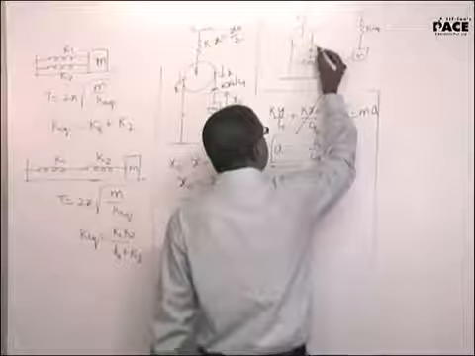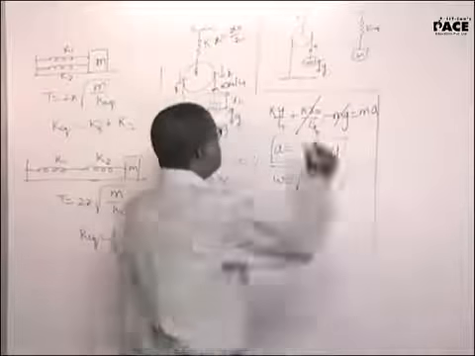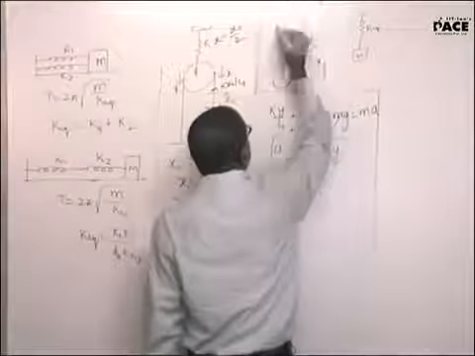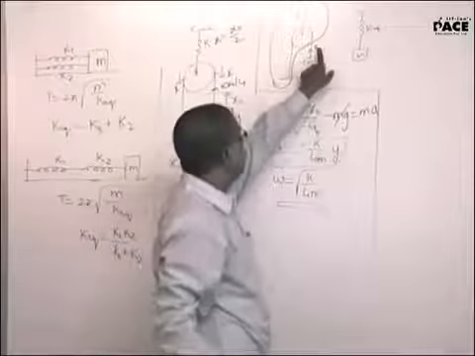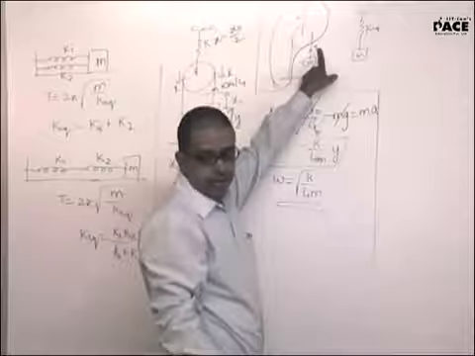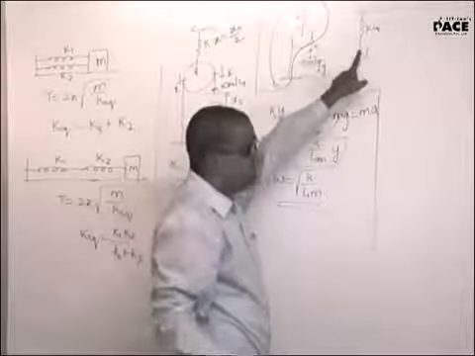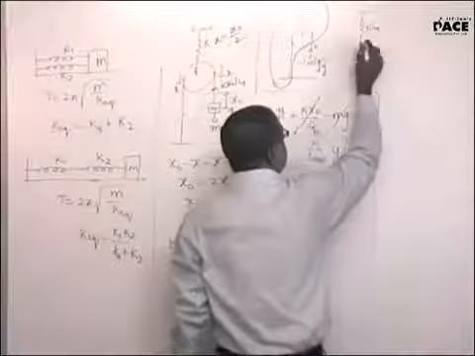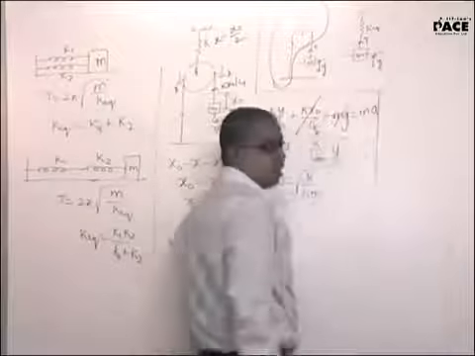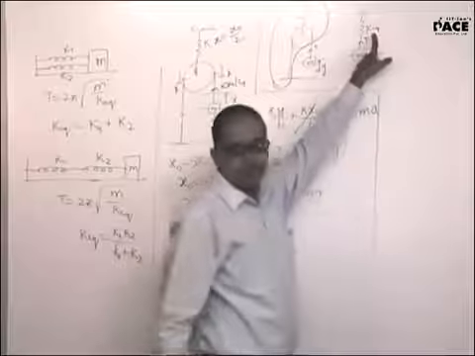whatever is the restoring force I generated in this particular case, when I displaced this by a distance of y, the restoring force which I generated should be the same when I displace this by a distance of y. I should get the same restoring force T. Only then I can call it k equivalent.